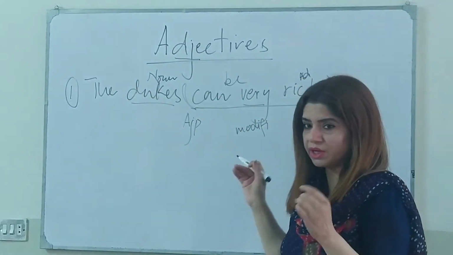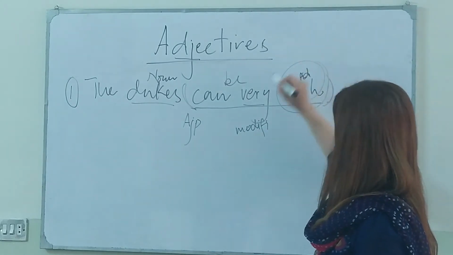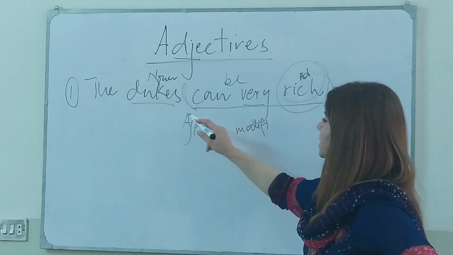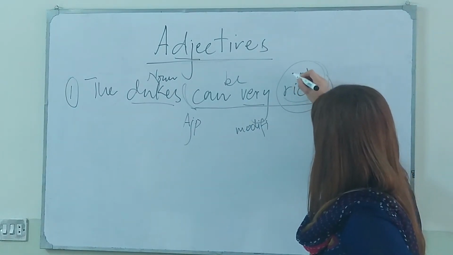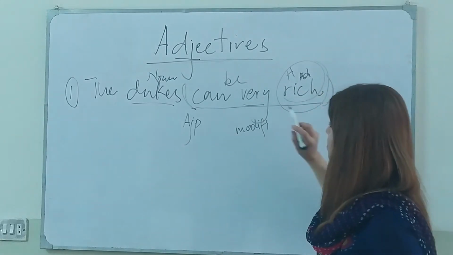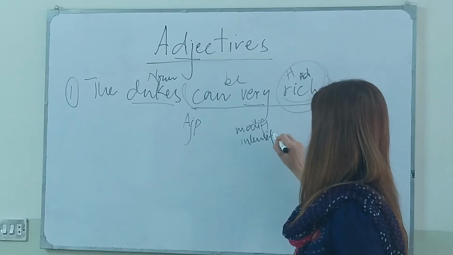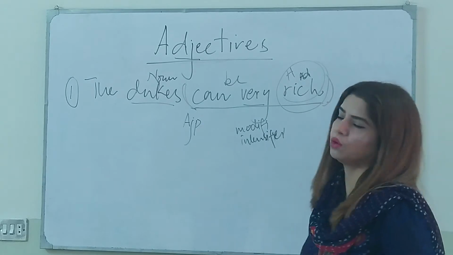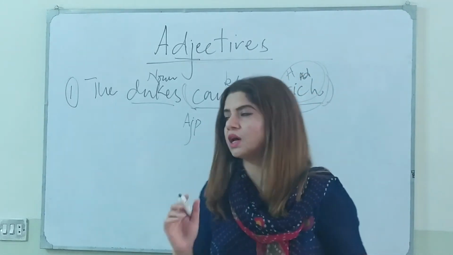By checking this word, we can say that this is part of the adjective phrase, and rich is participating as the head of this phrase. Adjective head rich, and very is the intensifier or modifier that is giving intensity to this situation. Okay, the second function of the adjective is as the modifier of the noun phrase. How?